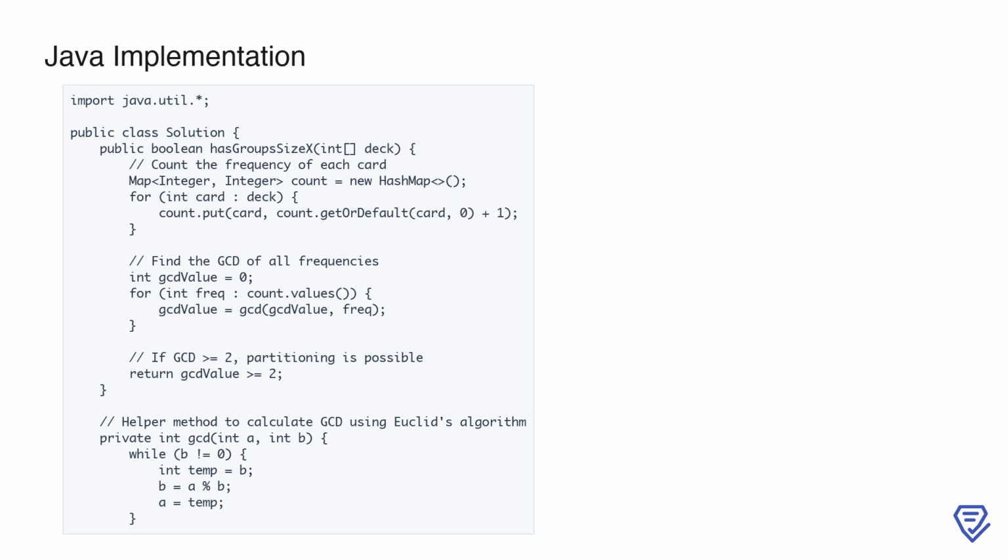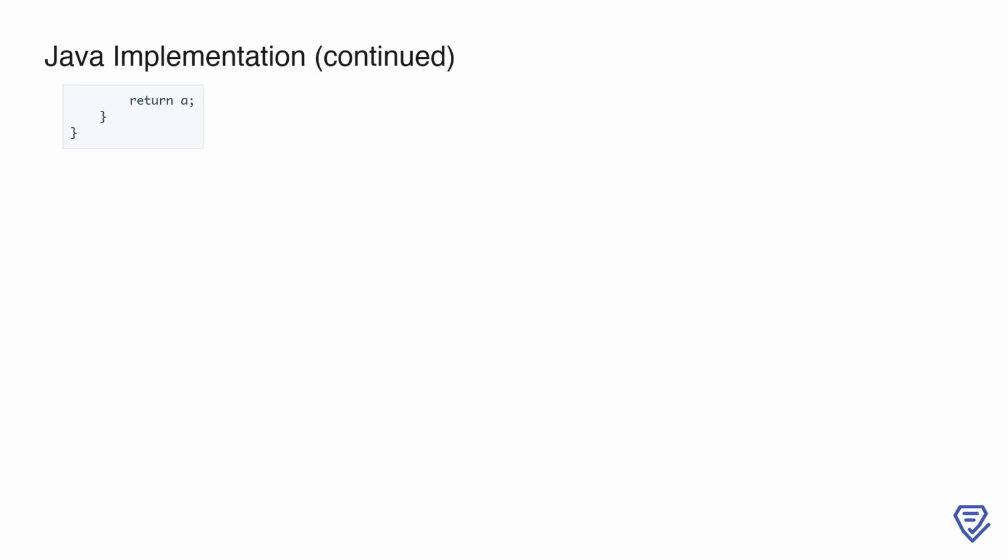The helper method gcd is implemented using Euclid's algorithm, which is an efficient way to compute the greatest common divisor of two integers. The method takes two input parameters, a and b. While b is not 0, we repeatedly update b to the remainder of a divided by b, and a to the previous value of b. This process continues until b becomes 0, at which point a contains the GCD of the original two numbers. Finally, we return a as the result.